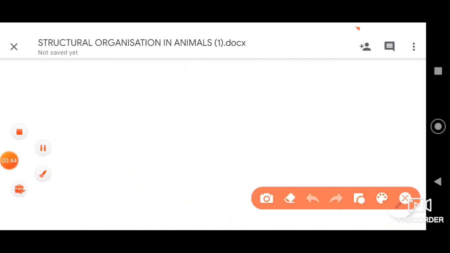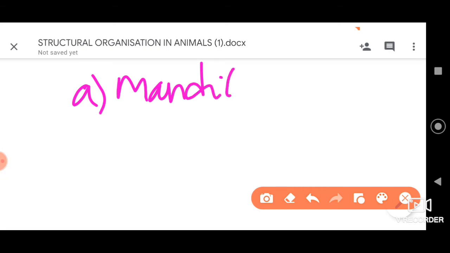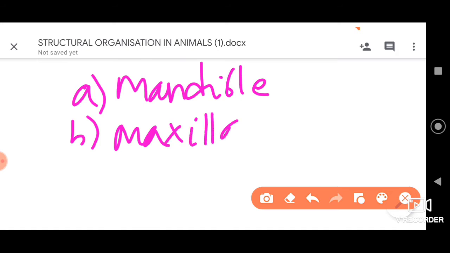Here in the given picture, A represents the mandible and B represents the maxilla. Mandible and maxilla are the two jaws of the cockroach.